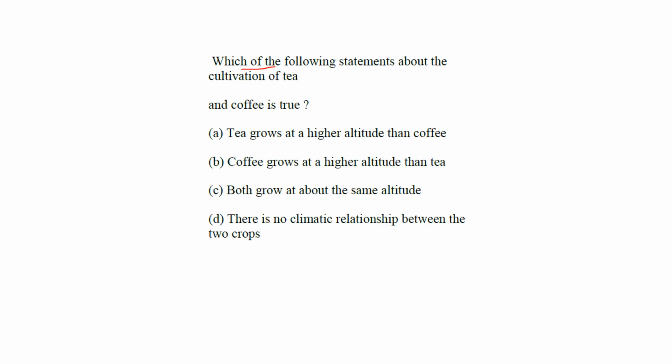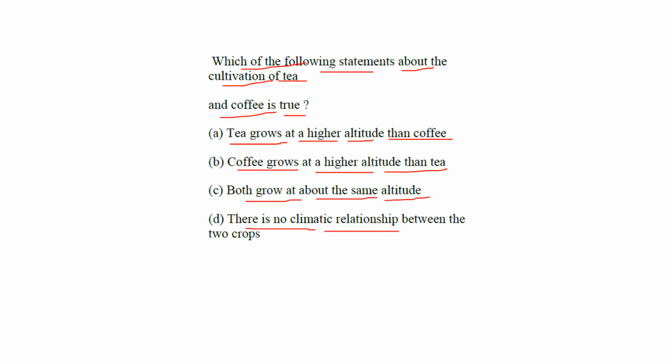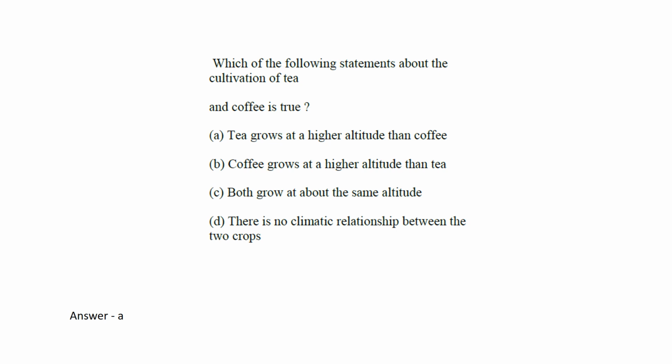Next question, which of the following statement about the cultivation of tea and coffee is true? Okay, let's see the option. Tea grows at a higher altitude than coffee. Coffee grows at higher altitude than tea. Both grow at about the same altitude. There is no climatic relationship between the two crops. So which statement is true? It is A, tea grows at higher altitude than coffee.